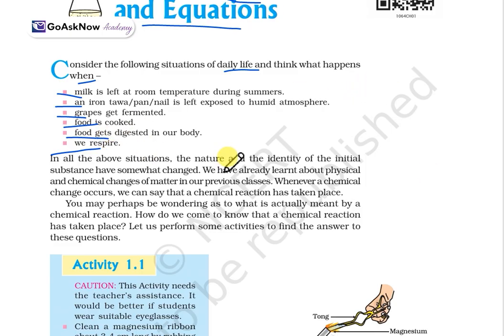In the above situations, the nature and the identity of our initial substance have changed from whatever they were in the initial state. We have already learned about the physical and chemical changes of matter. We know what physical and chemical changes mean. So whenever a chemical change occurs, we can say that a chemical reaction has taken place. You may be wondering what exactly is meant by a chemical reaction, and how we come to know that a chemical reaction is taking place. When we perform some activity, we will find the answer to this question. So we will move forward with this chemical reaction.